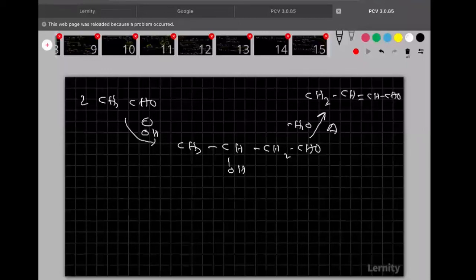Clear? So remember everyone, see clearly. If the heating symbol is not there, and on the arrow mark only I wrote dilute OH⁻, then stop the reaction there as the aldol. This is the aldol. Stop the reaction as the aldol is formed if the heating symbol is not mentioned.